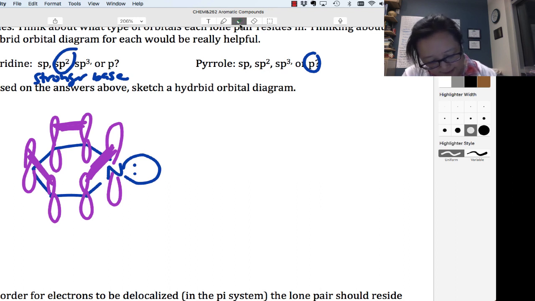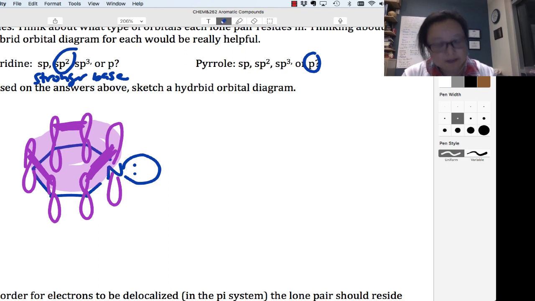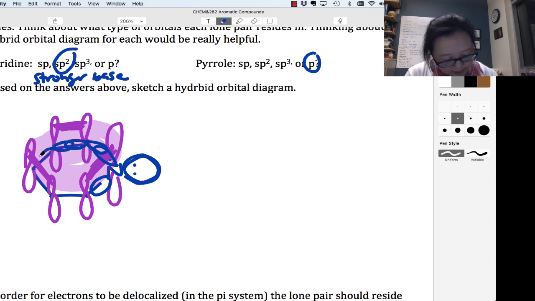But they're delocalized, so I'm going to show them sort of like that. Okay, so this is in an sp2 orbital. And I didn't draw all my sp2 orbitals, but you know that this is an sp2, this is sp2, and this is sp2 to the carbons next door. And then this carbon over here is sp2, sp2, and a hydrogen, sp2. So these are all sp2s in the 6-membered ring.